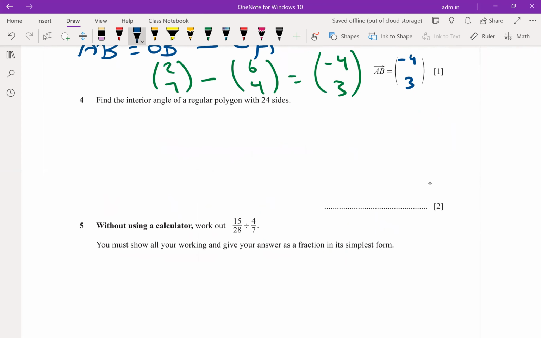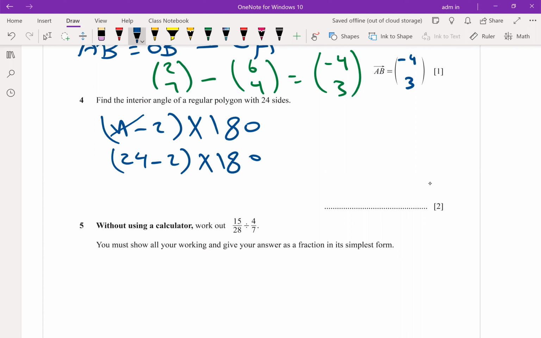Find the interior angle of a regular polygon with 24 sides. Do you remember the form? How to calculate the interior angle of any polygon? Yes, n minus 2 multiplied by 180, where n represents the number of sides. You have to show your work out. n is 24, minus 2, multiplied by 180. 22 times 180. Give me your final answer.